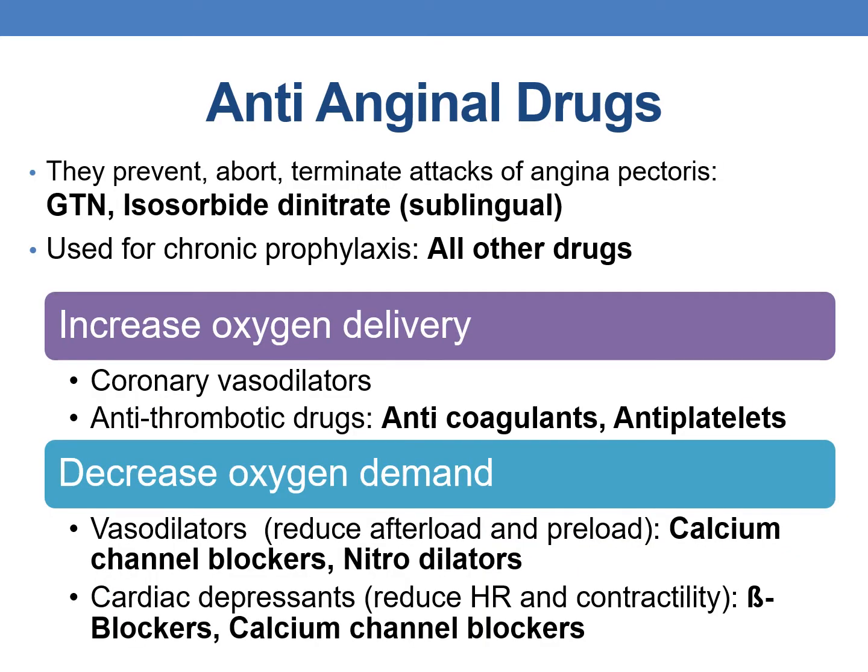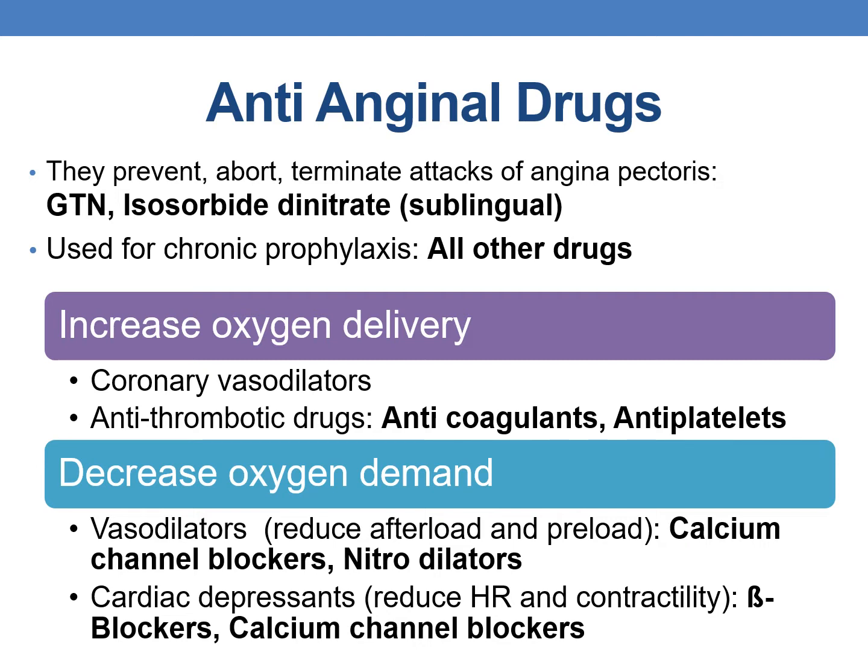Coming to the anti-anginal drugs, clinically they are categorized into two types. The first category is drugs that prevent, abort or terminate the attacks of angina pectoris. Examples of drugs are glyceryl trinitrate and isosorbide dinitrate sublingual tablets. And the second category is used for chronic prophylaxis. All the other drugs other than GTN and isosorbide dinitrate sublingual tablets are used for chronic prophylaxis.